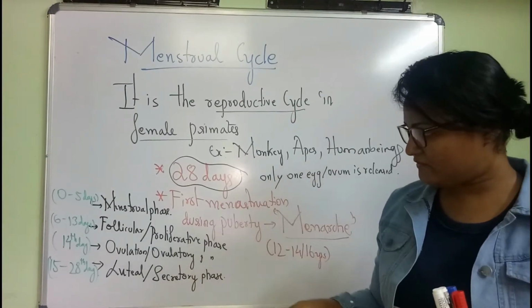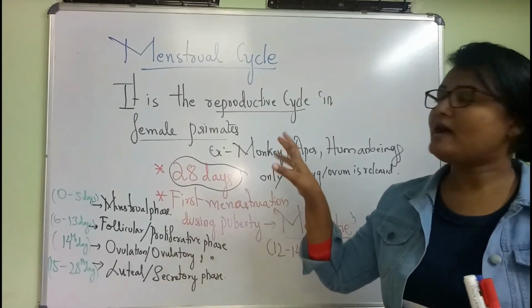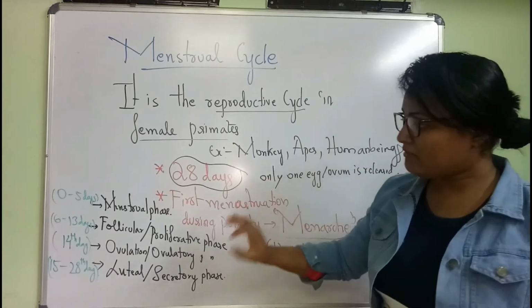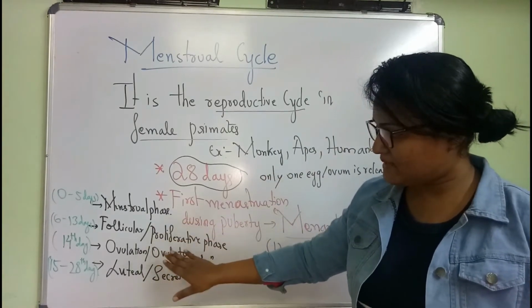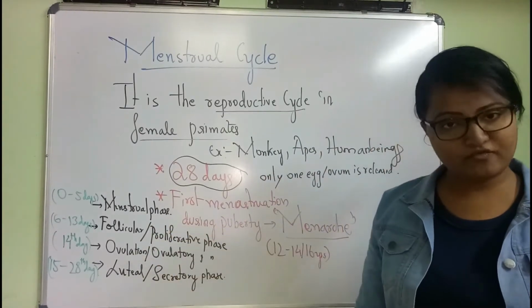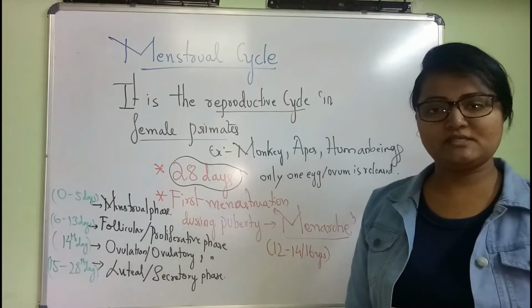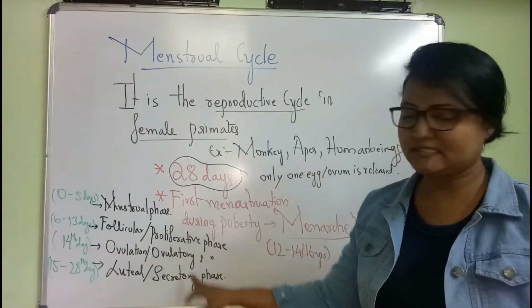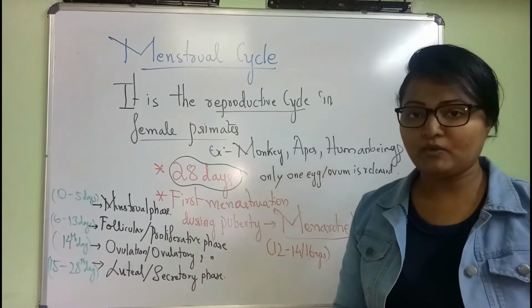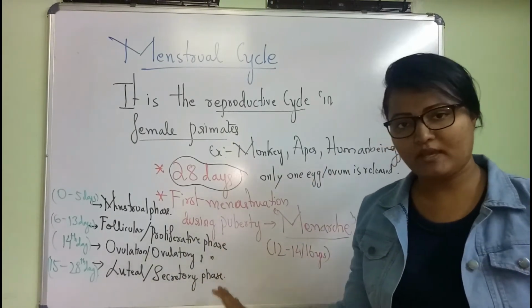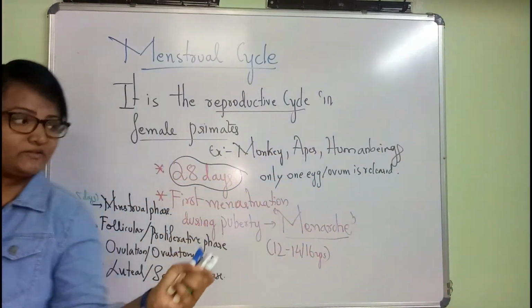So these are the different phases and this is the basic of the menstrual cycle. Now we are going to deal separately with all those 4 phases, the changes both in the uterus and ovary during these phases, and also the hormonal regulation of it. Okay, you take down this.